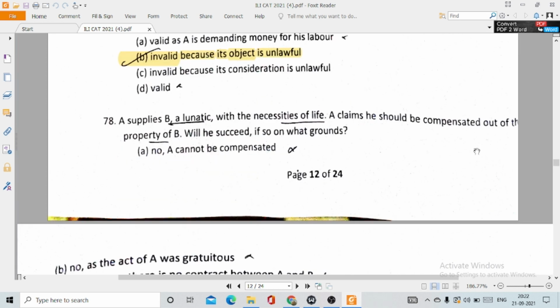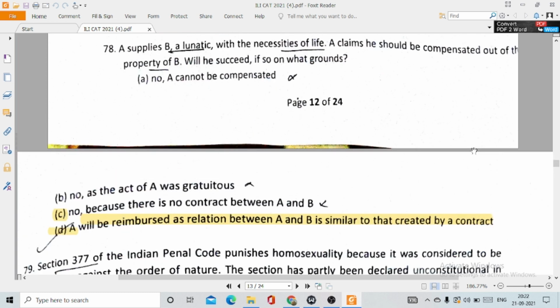Question number 78. A supplies a lunatic with the necessities of life. A claims he should be compensated out of the property of B. Will he succeed? If so, on what grounds? So here the correct option is, of course, option number D. A will be reimbursed as relation between A and B similar to that created by a contract. Although he is a lunatic, he has to pay for what he has actually consumed as a necessity of life.